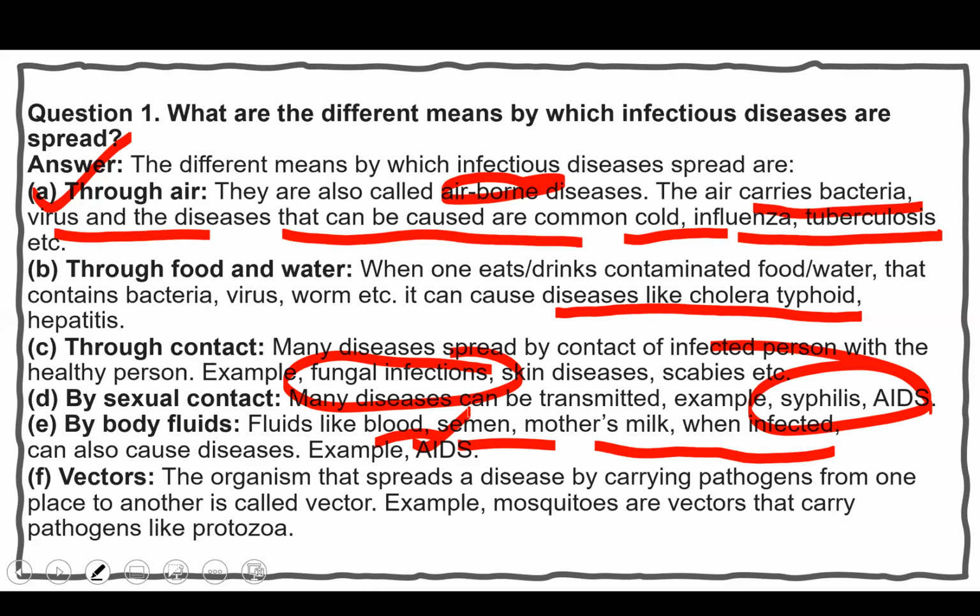Vectors, the organism that spreads a disease by carrying pathogens from one place to another is called a vector. Example, mosquitoes are vectors that carry pathogens like protozoa. Hope you understand this question. It is a very important question, write this question in your notebook.